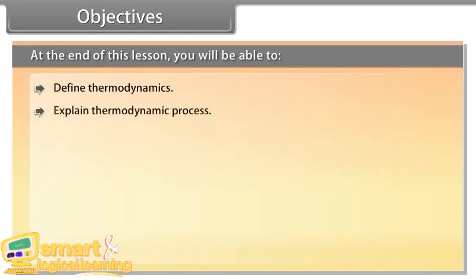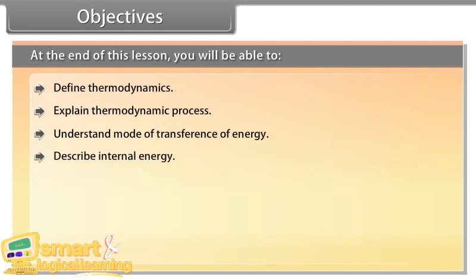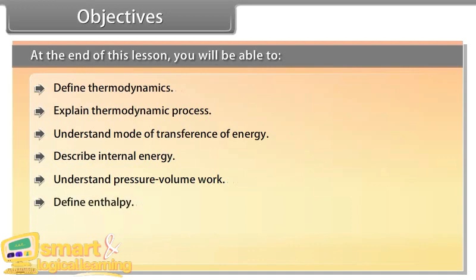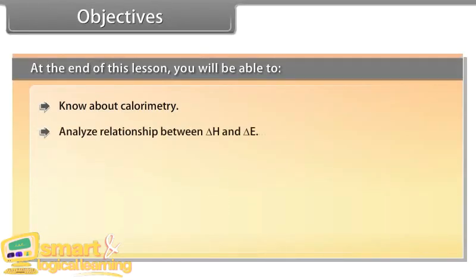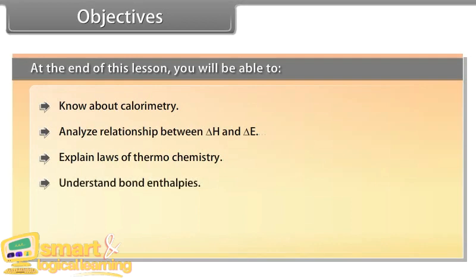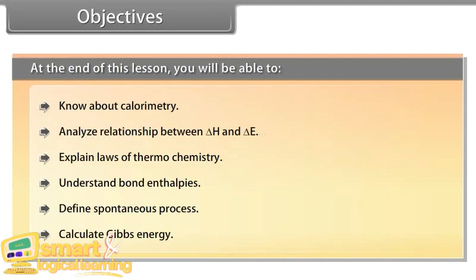Objectives. At the end of this lesson, you'll be able to define thermodynamics, explain thermodynamic process, understand modes of transference of energy, describe internal energy, understand pressure-volume work, define enthalpy, differentiate extensive and intensive properties, calculate heat capacity, know about calorimetry, analyze the relationship between delta H and delta E, explain laws of thermochemistry, understand bond enthalpies, define spontaneous process, calculate Gibbs energy.